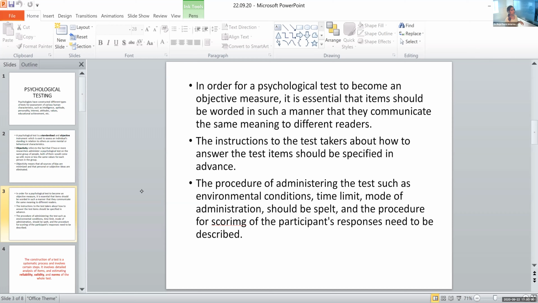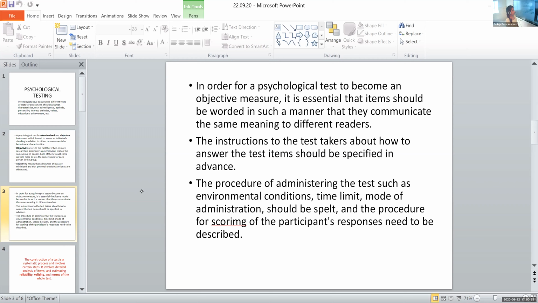So if I ask you a question in the examination, how can you ensure the objectivity of a psychological test? If you have such a question, then you have to write these things. The items have to be worded in such a manner that they mean the same for everyone. Then you have to write about the instructions, which should be set in advance. Then about the administration procedure, scoring procedure and all.